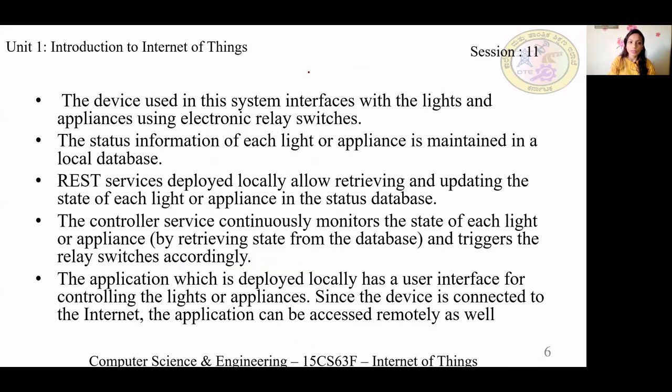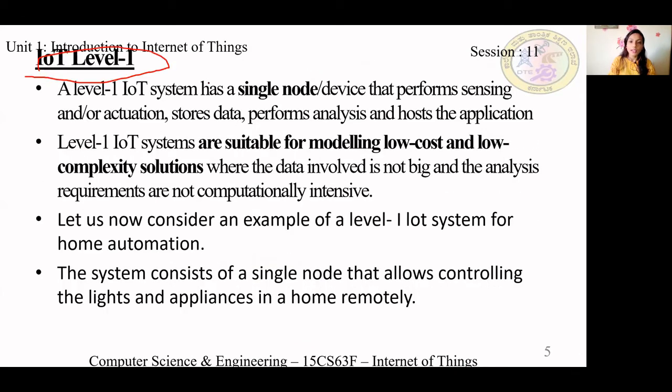IoT level 1 has a single node, also known as a device. How many are there in IoT level 1? Only 1 node or 1 device. What can the device do? It can do sensing, actuation, monitoring, and also store data, perform analysis and host the application.